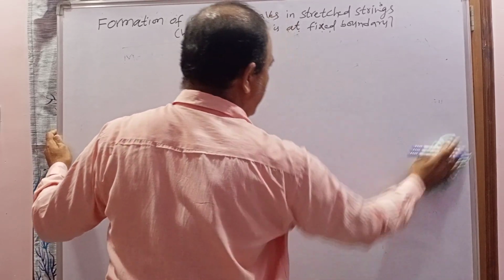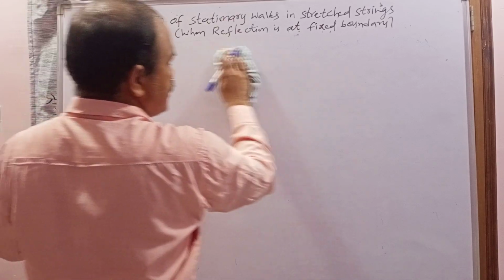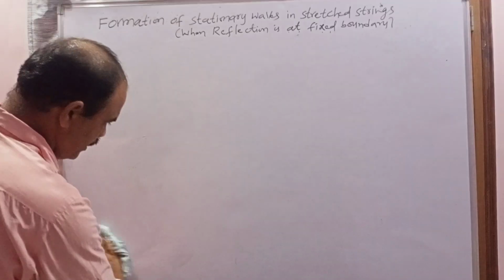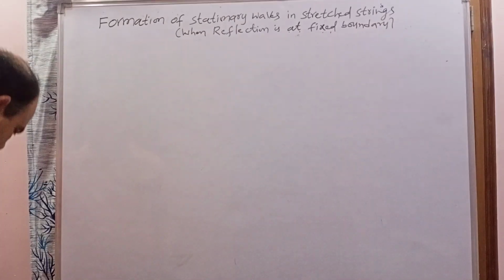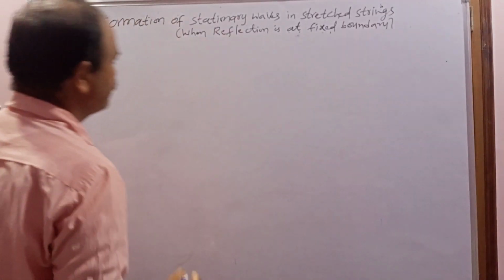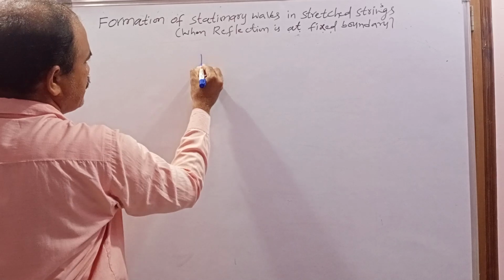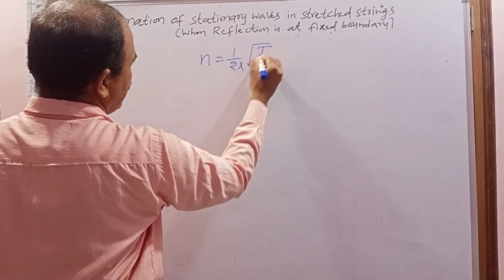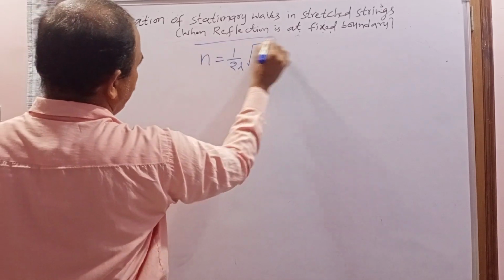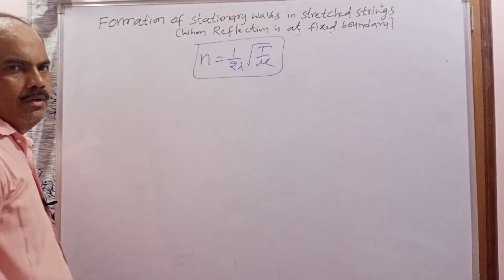So this is very important. The class I am teaching today is very important in case of the board examinations of Telangana as well as Andhra Pradesh. So what is the fundamental frequency formula? N equal to 1 by 2L into square root of T by mu. If you know this formula, then we can easily understand the laws of the transverse wave.